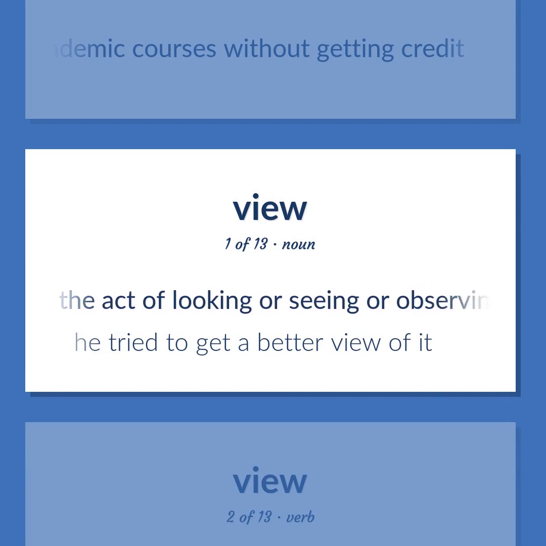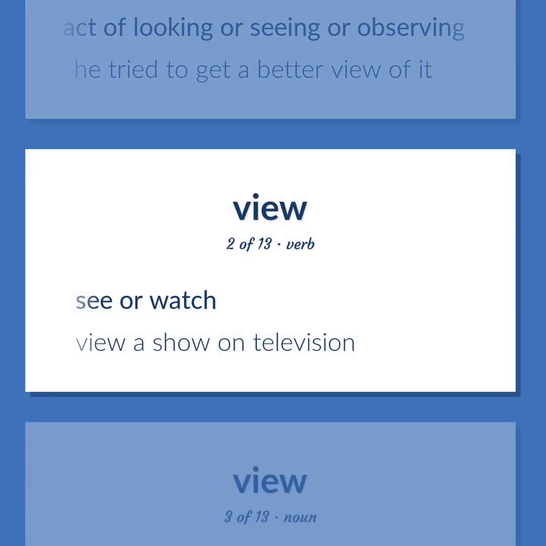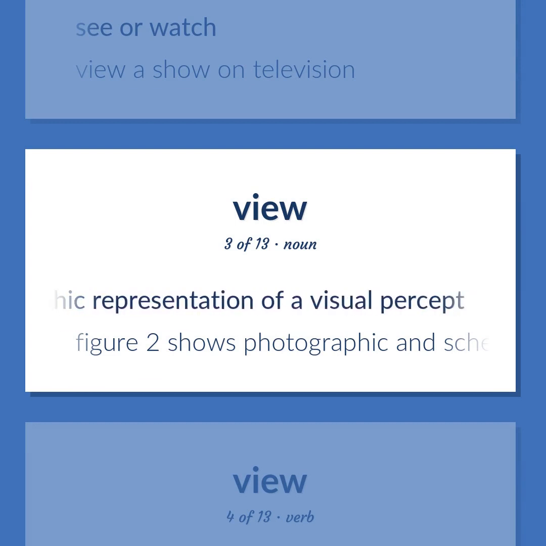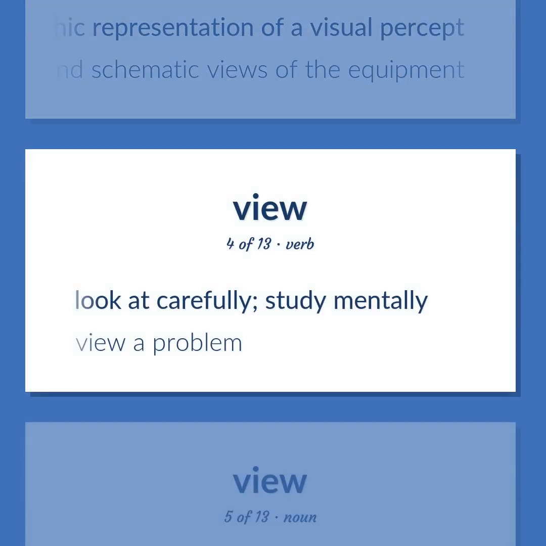The act of looking or seeing or observing. He tried to get a better view of it. See or watch. View a show on television. Graphic art consisting of the graphic or photographic representation of a visual percept. Figure 2 shows photographic and schematic views of the equipment. Look at carefully. Study mentally. View a problem.